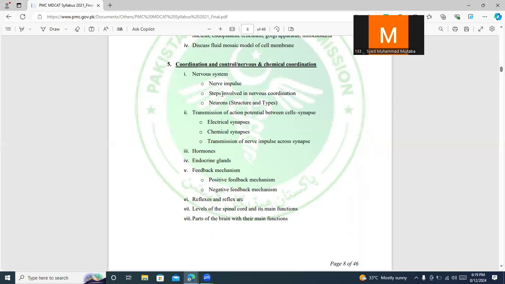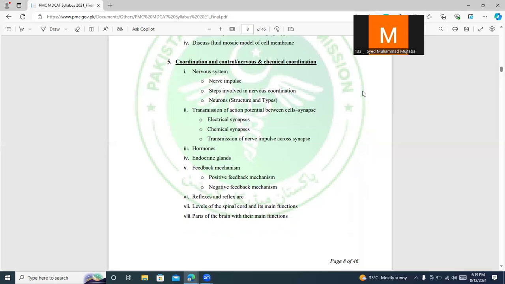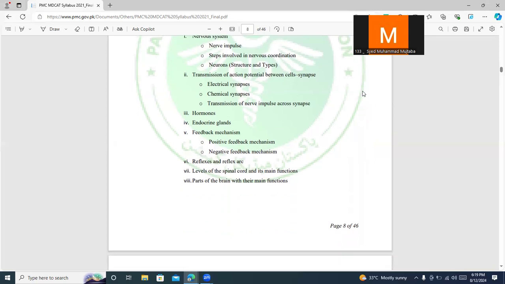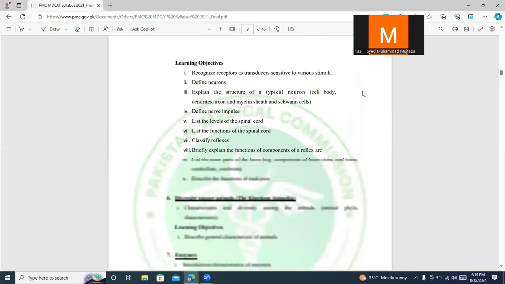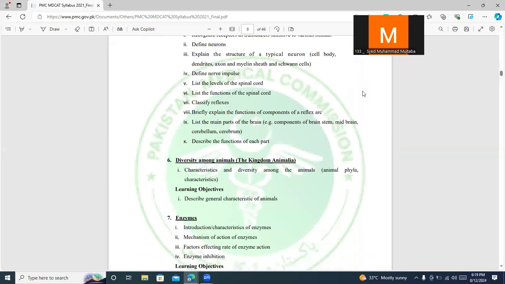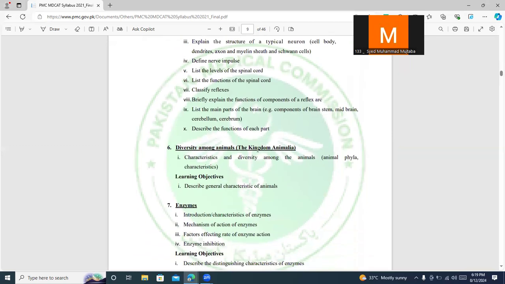Apart from that, you should know the basic structure and composition of a neuron. It consists of a dendron, an axon and a cell body. A dendron carries the message towards the cell body, and an axon carries the message away from the cell body. Now in chapter number 6, which is kingdom Animalia, this is basically a lot of rote learning, and this is the least important chapter.